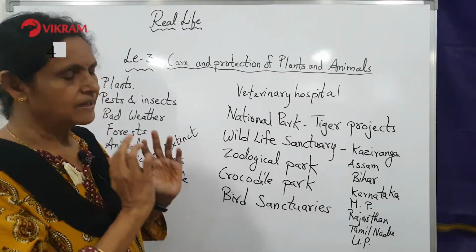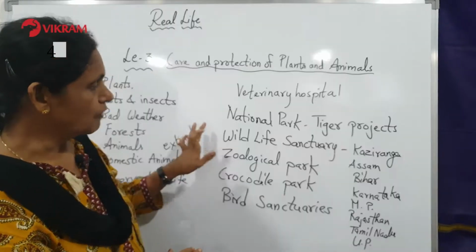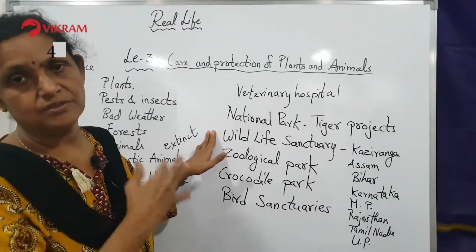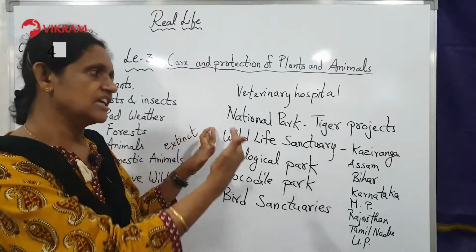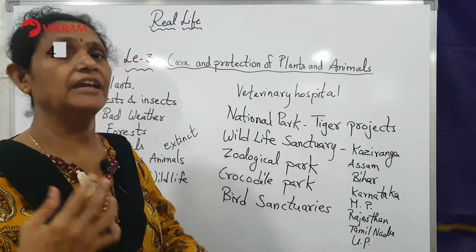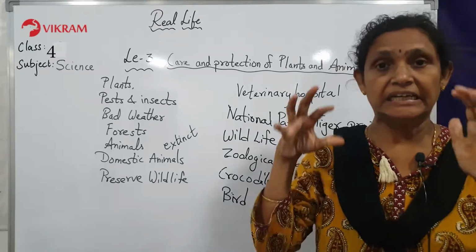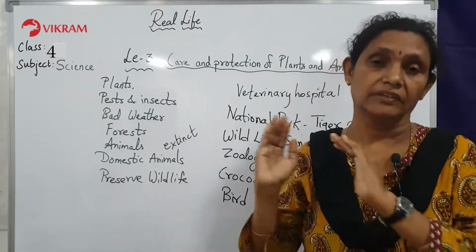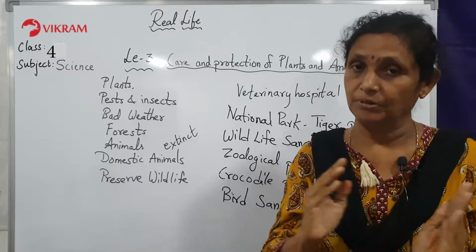And the protected places of the wild animals and birds are called wildlife sanctuaries, children. This is a very, very important topic. So please try to visit any wildlife sanctuary if it's possible. You can see a jungle or a forest and all the animals and the birds in their natural home. All the park people will take you carefully, show you everything and bring you out of it.